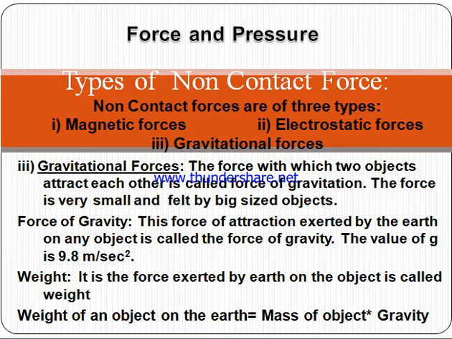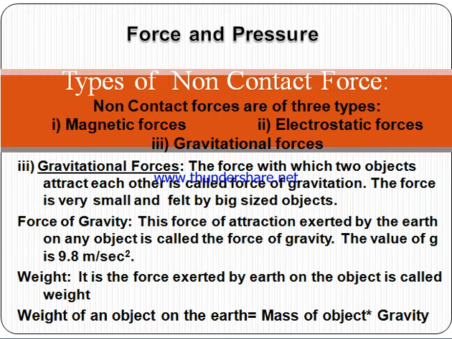Next is the third type of force, the gravitational force. When two objects attract each other, every day, one object is attracting another object.